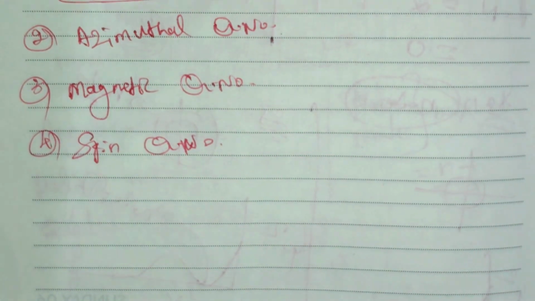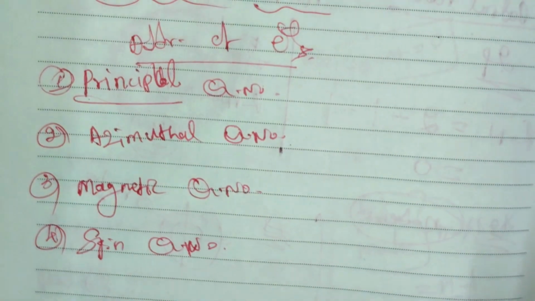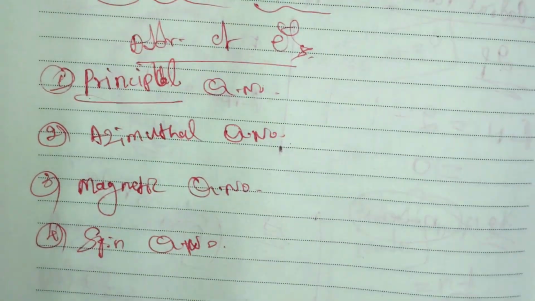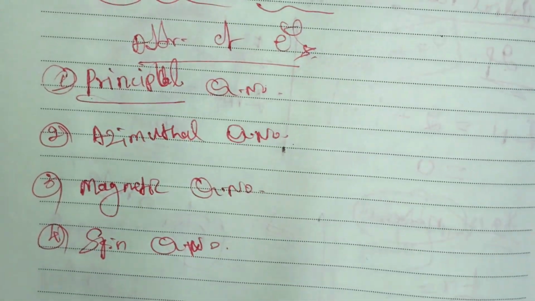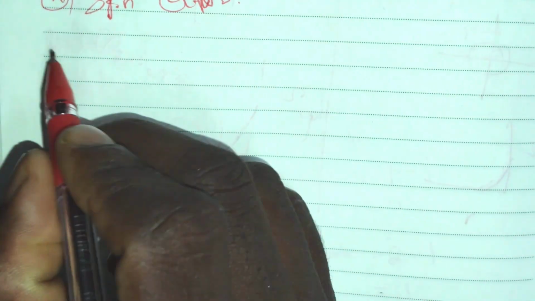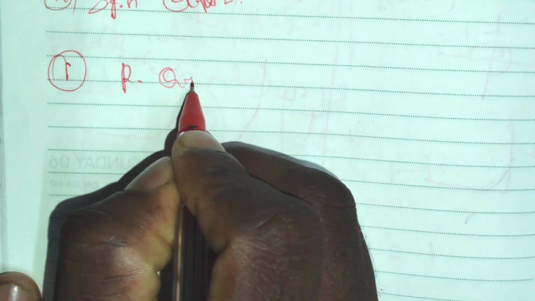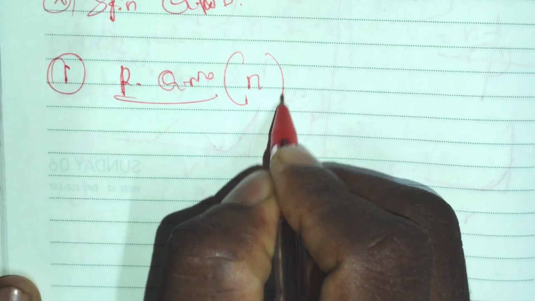Among these four, the quantum numbers are very important, because they are essential for finding a lot of the quantum mechanical properties. Let's know all four quantum numbers step by step. The first quantum number is the principal quantum number, represented as a small n.